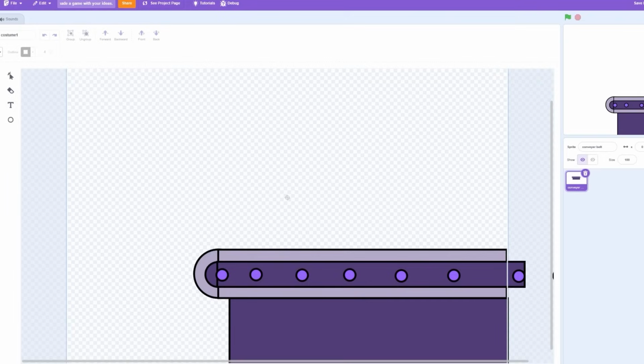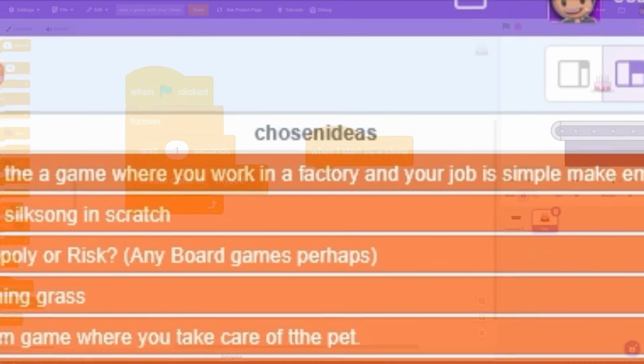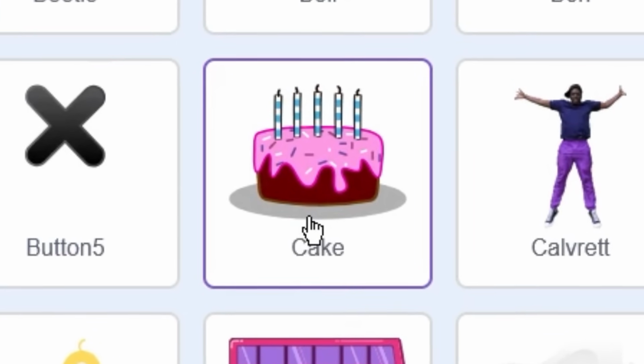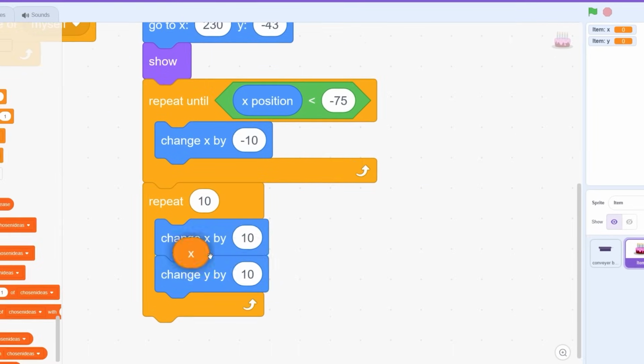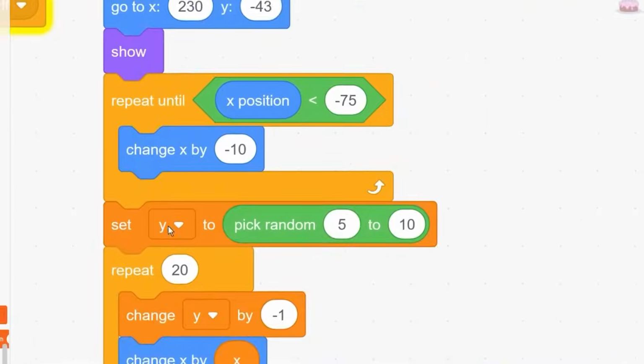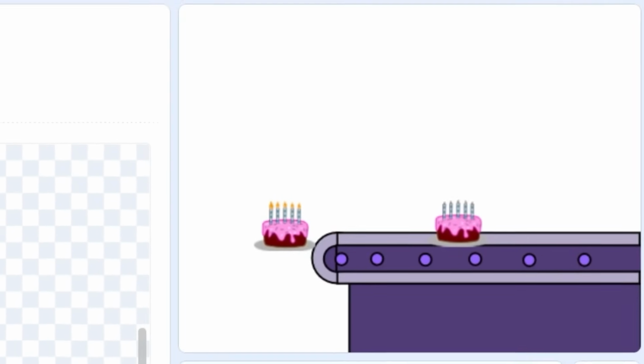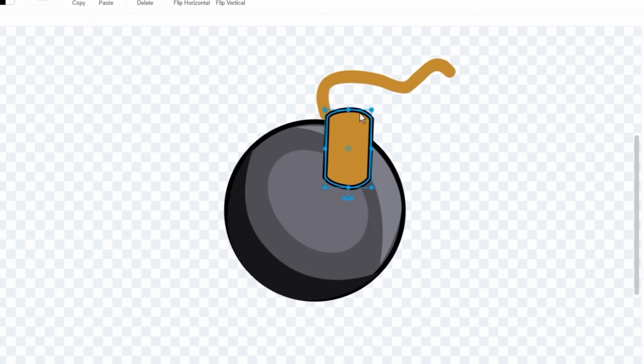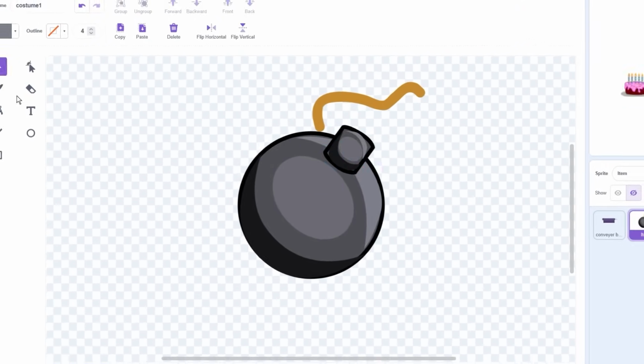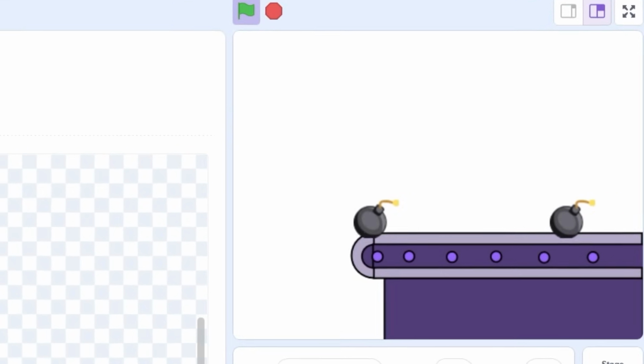So after drawing the conveyor belt, I need some things to put on it because it's a factory, right? So I found this cake sprite and coded it in so it would follow the conveyor belt. And then once the items get to the end, they just go flying off. But every so often, instead of a cake, a bomb will spawn because the factory machine thingamajig malfunctions. I don't know, I'll find some story later. Anyway, here it is working.